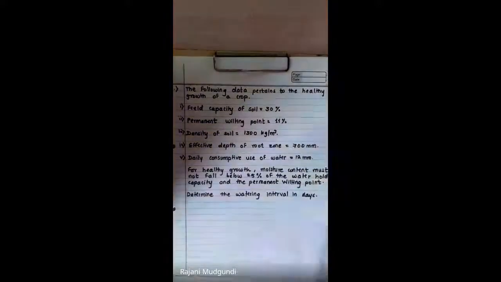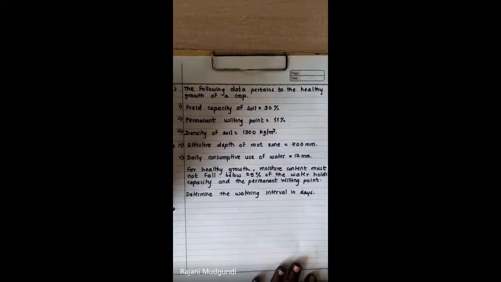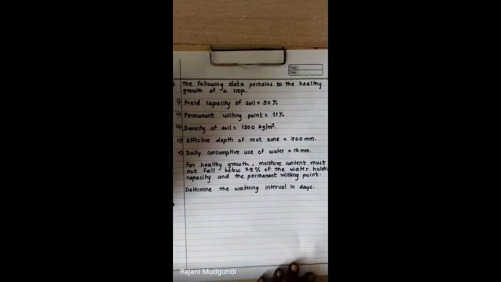Next point, effective depth of root zone is 700 mm. Daily consumptive use of water is 12 mm.